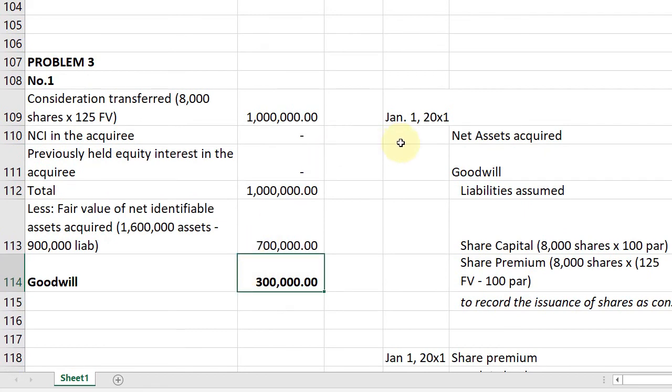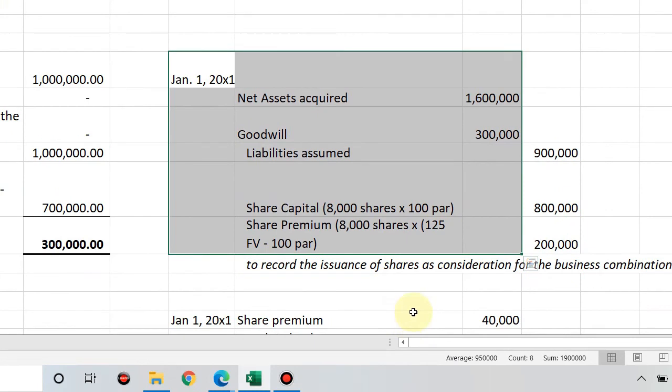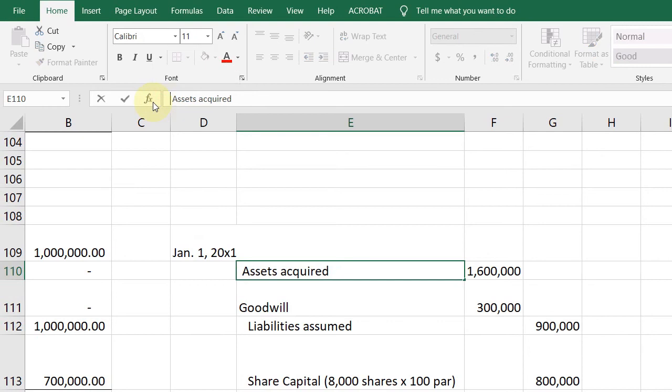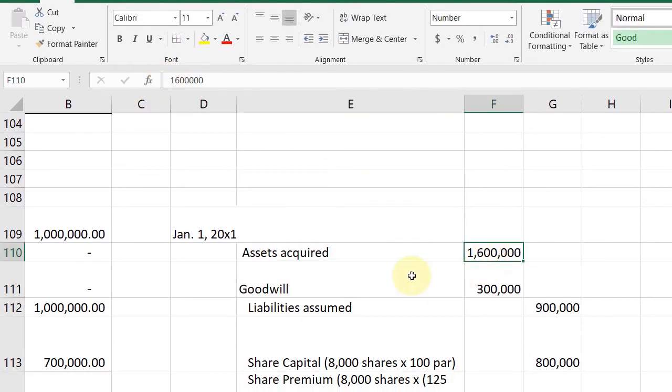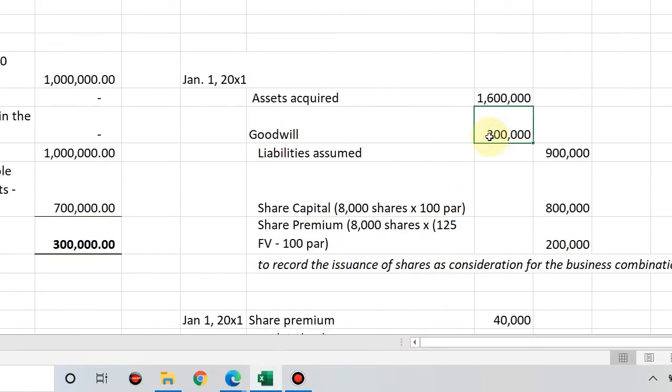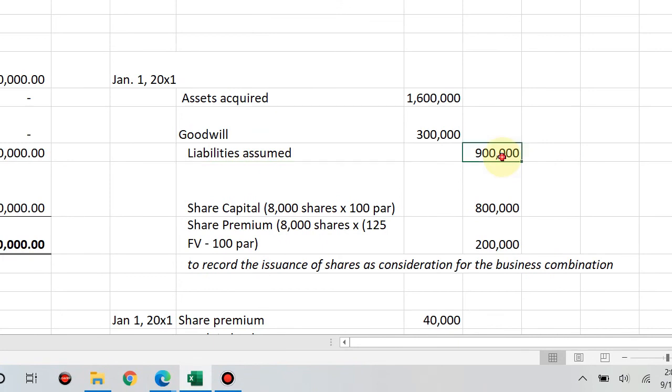Okay, how do you record journal entries? Okay, so first, we look at, ba't kailangan nila assets? Yan. Assets acquired na 1.6 debit, goodwill, which is yung na-compute natin na 300,000. Okay, debit, liabilities assumed, 900,000. Okay, then ito, because you have si ABC, ang binigay niya is shares, you have to recognize share capital, which is 8,000 shares times 100 par value, because we all know that share capital valuation ng shares is always at par. Okay, so 800,000.